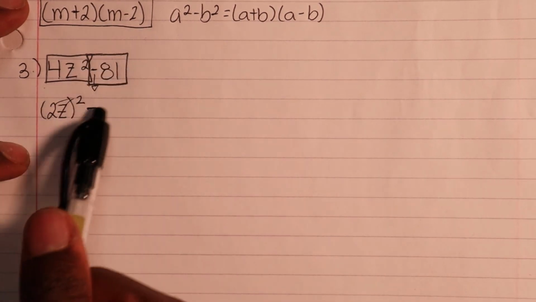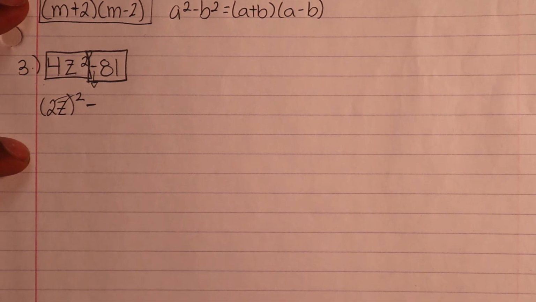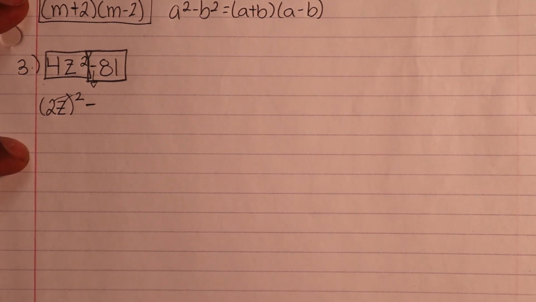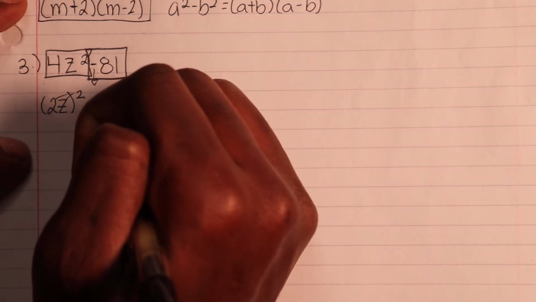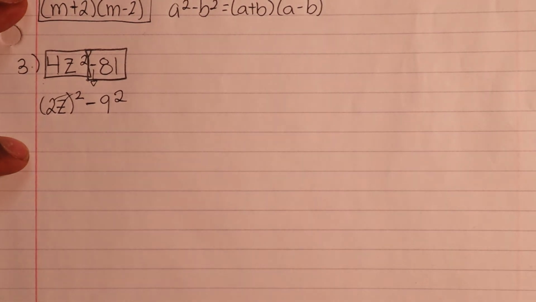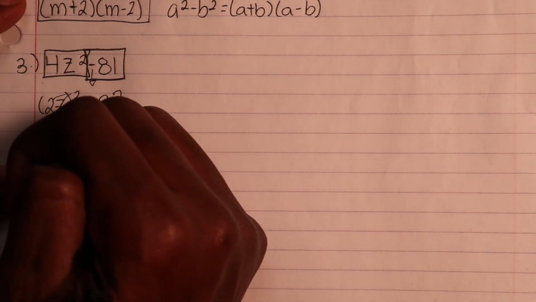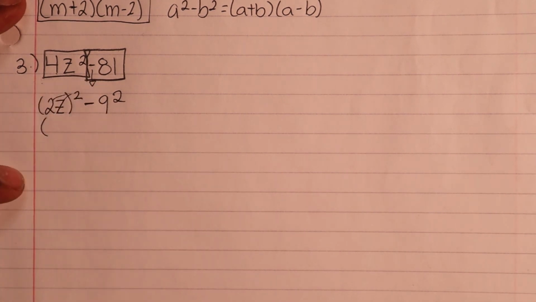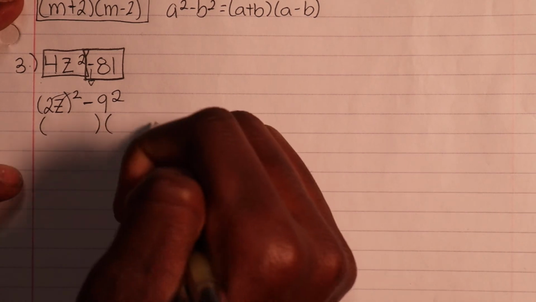And then I do the same with this 81 as well. I ask myself, what number, when I take that number by itself and I multiply it again by itself, will give me 81? It's 9. So it's 9. And then I'll write the square right there as well. Okay? So then I can break this down.